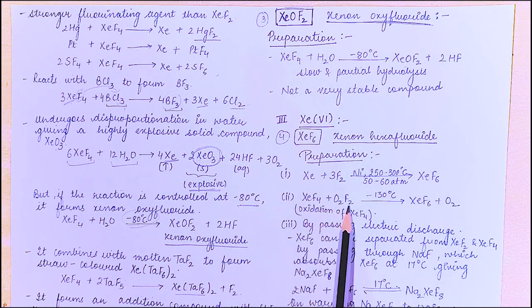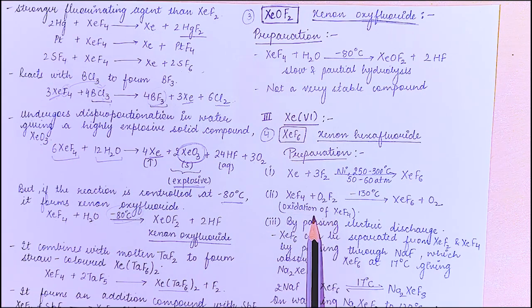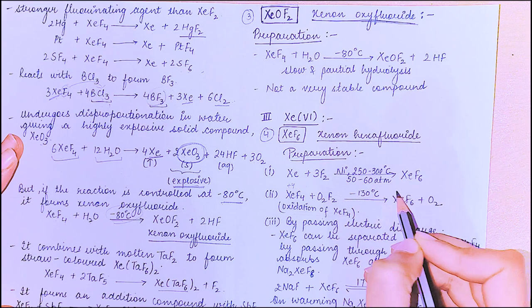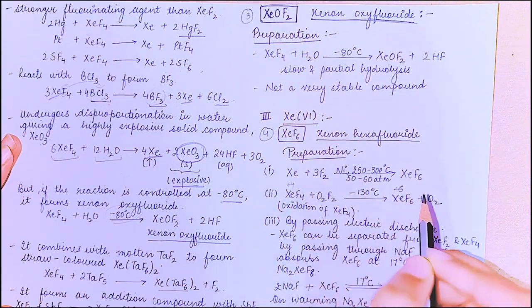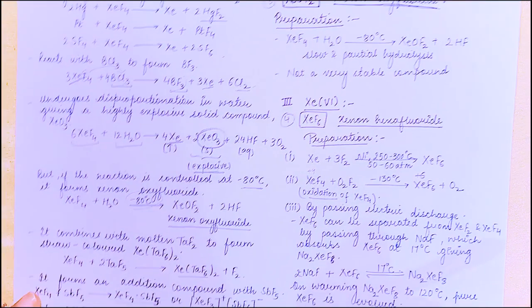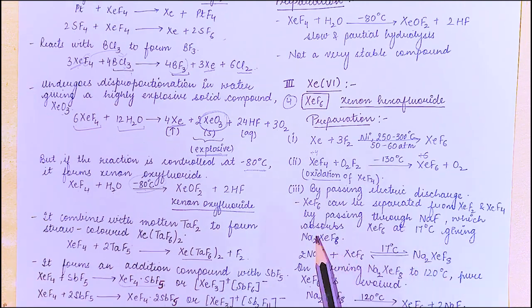Next we have xenon tetrafluoride plus O2F2 at minus 130 degrees Celsius forms xenon hexafluoride plus oxygen. This is called oxidation of xenon tetrafluoride. As you can see, we are oxidizing xenon from +4 oxidation state to +6 oxidation state. So this is an oxidation, right, by passing electric discharge, as we have read in all other reactions also.